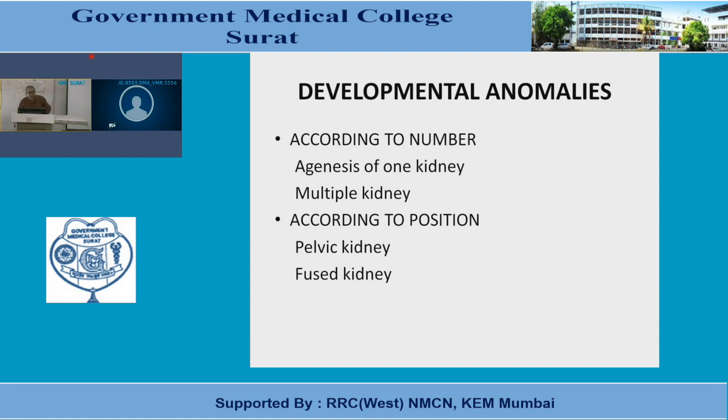Now the second anomaly is according to position. As I explained in the earlier part, initially the kidney develops in the pelvic cavity. Later on it gradually ascends. Now sometimes it fails to ascend properly. So the adult position of the kidney is changed. I have written it's a pelvic kidney. Sometimes the kidney completely fails to ascend and remains in the pelvic position. So the kidney is located in the pelvic cavity.